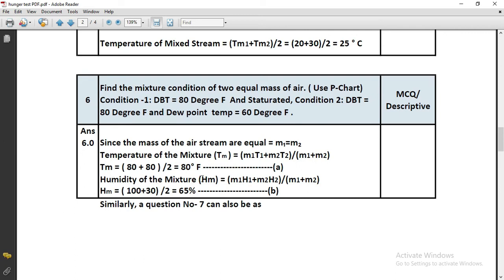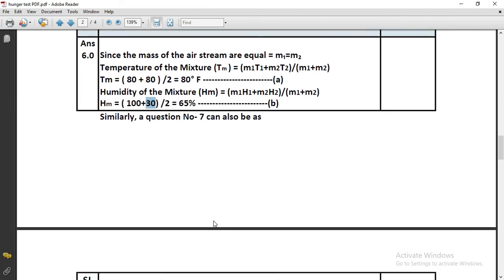Okay, what will happen to the humidity of the mixture? Again, M1 H1 plus M2 H2 divided by M1 plus M2. Here M1 and M2 are equal. I have told you that saturated means RH is 100%, and from DBT 80 degree and dew point 60 degree, we will find from the psychrometric chart that the RH value is 30%. That means H1 plus H2 divided by 2 is 65%. The humidity of the mixture will be 65%. Let's move to the next question.